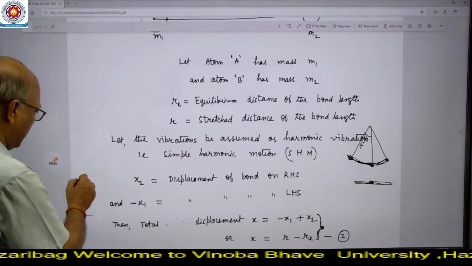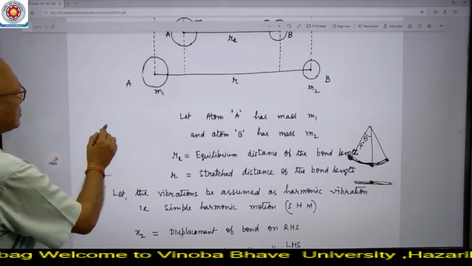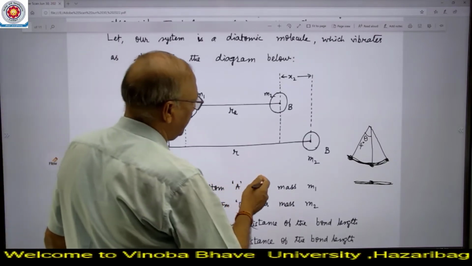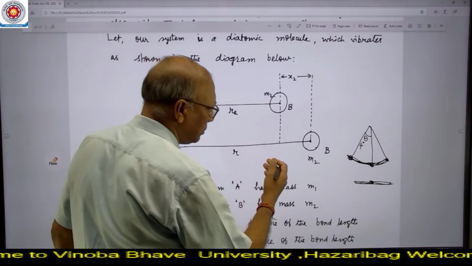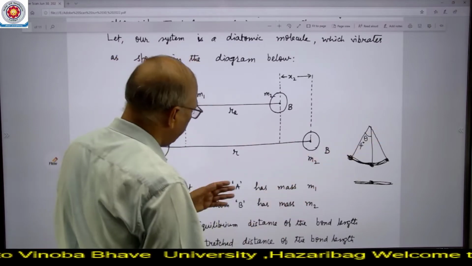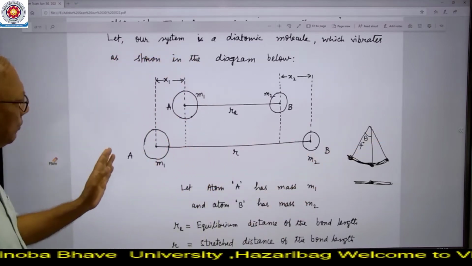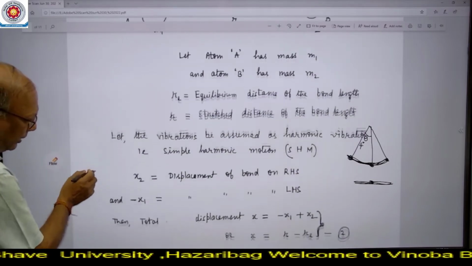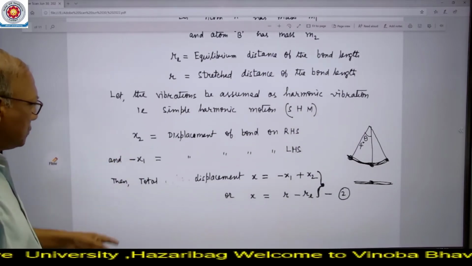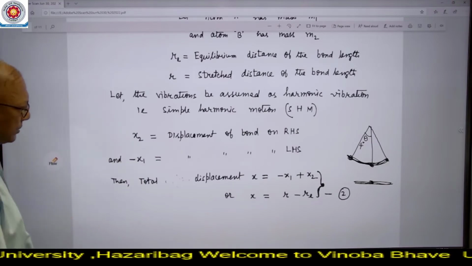A minus sign is taken here because if we take a positive sign on moving to the right-hand side, then we have to take a negative sign while moving to the left-hand side, and therefore x1 is associated with a minus sign.